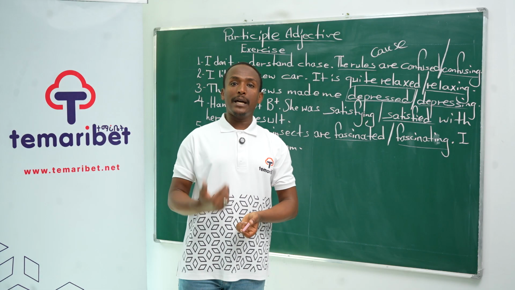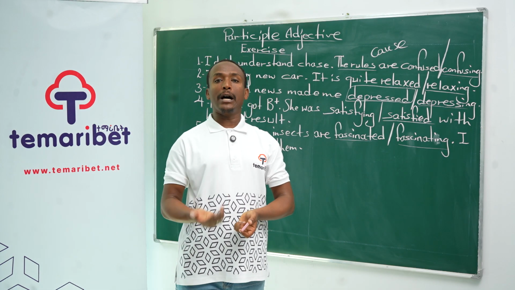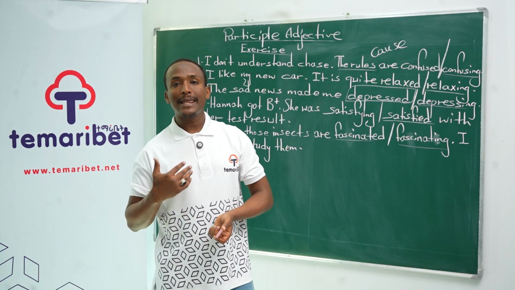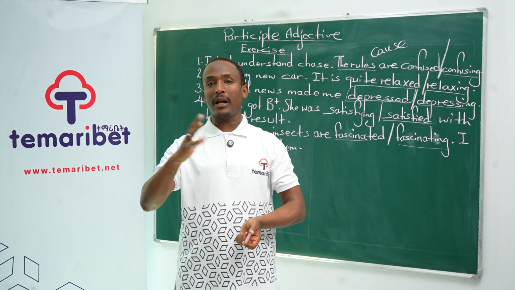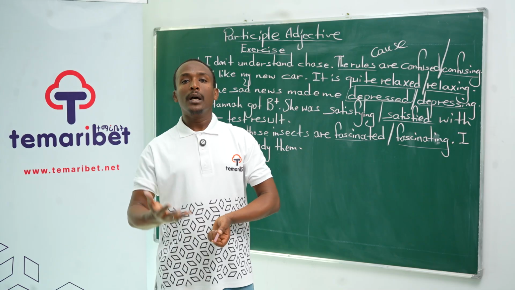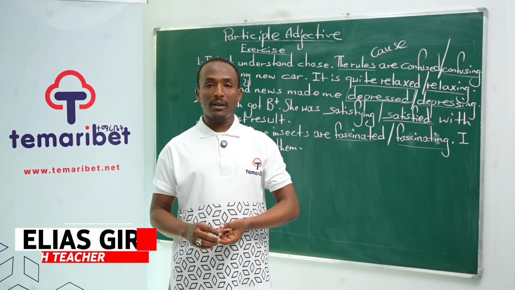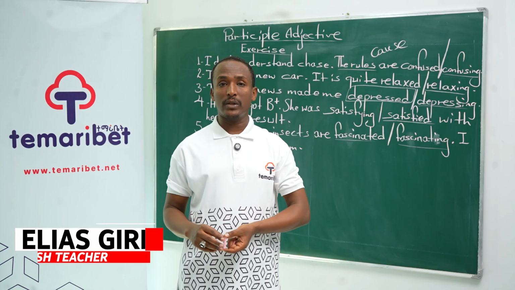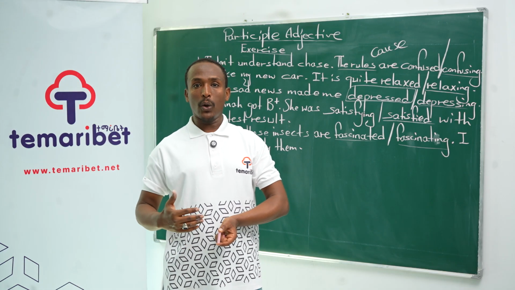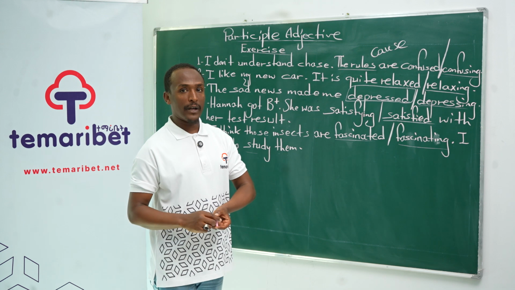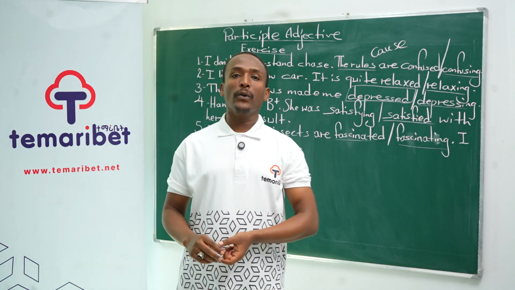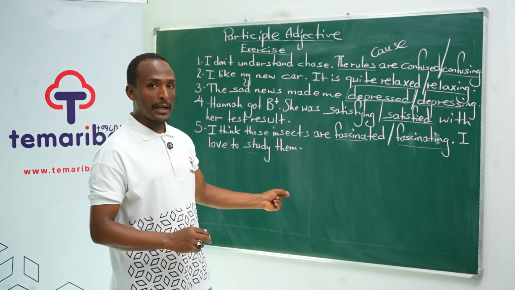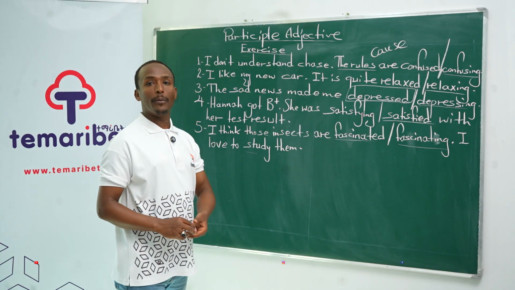We use them either to describe a noun which causes the emotion or feeling in another individual, or the receiver of different emotions or feelings because of different causes. I believe you found this helpful. Put your answer for question number 5 in the comment section.